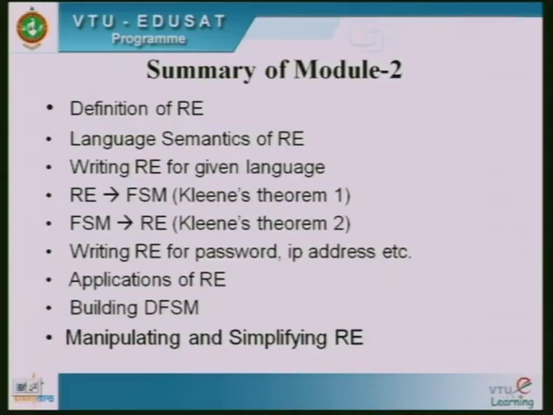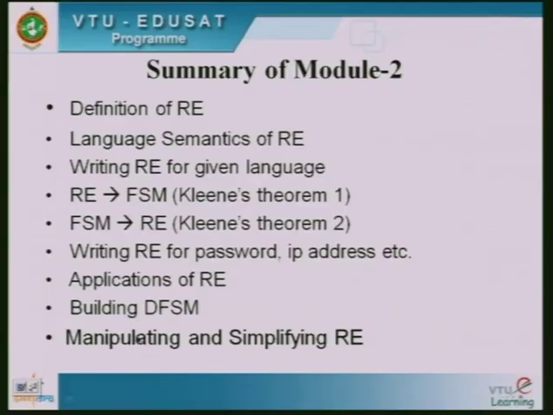Next is manipulating and simplifying the regular expressions. So, here we discuss the three identities, okay, of union, concatenation and star closure, and we discussed how regular expressions can be simplified. Okay. So, when there is a long regular expression, it can be replaced with simple regular expressions by using the identities. Okay. So, this is also very important.